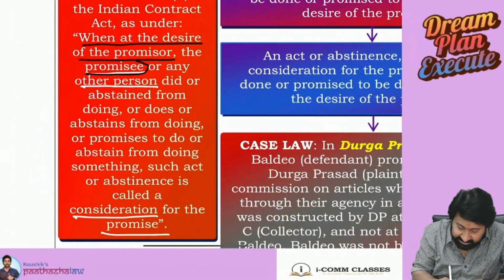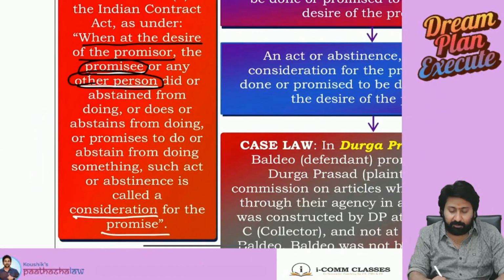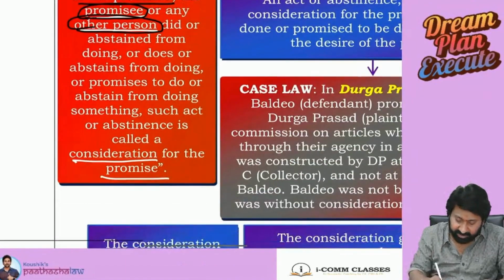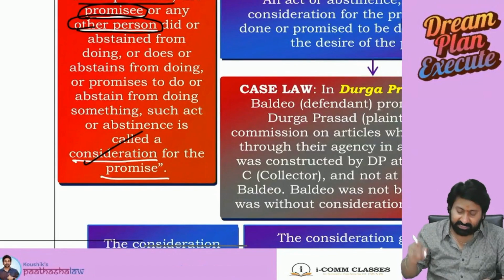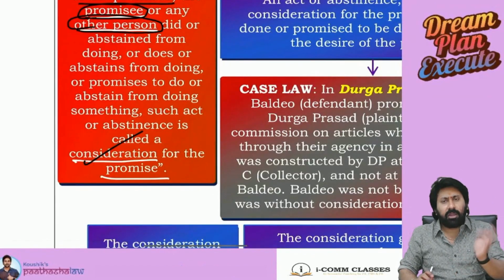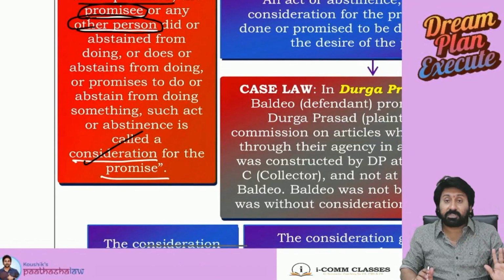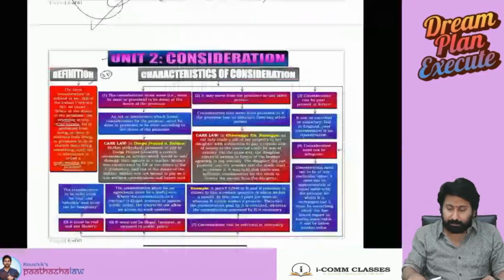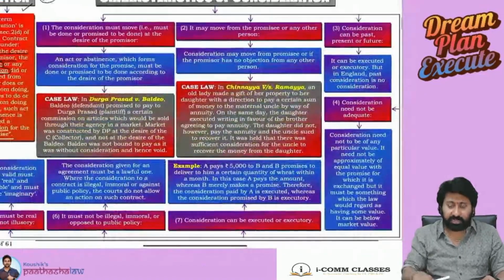The promisee or any other person did or abstained from doing, does or abstains from doing, promises to do or abstain from doing something, such act or abstinence is called consideration. So payment of consideration can be made by the promisee or any other person. But at the desire of the promisor only should the consideration move. I completed the basic intro to the consideration concept.